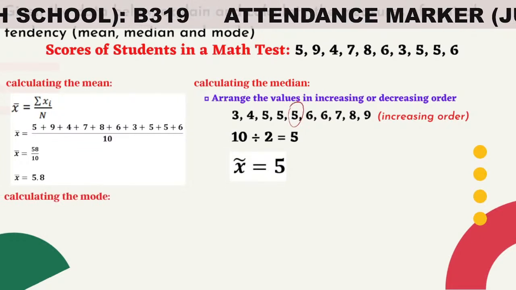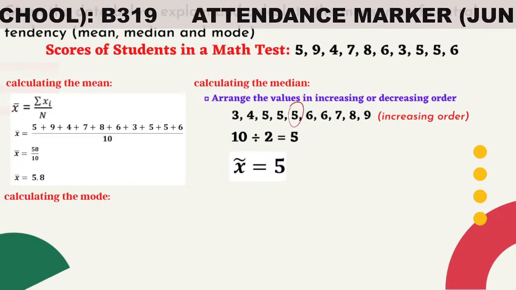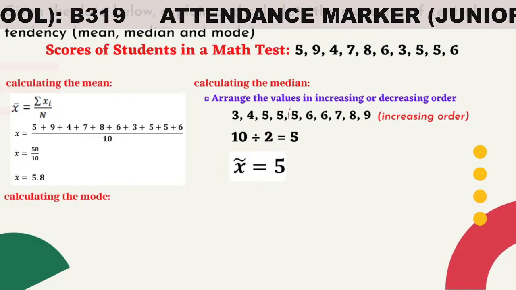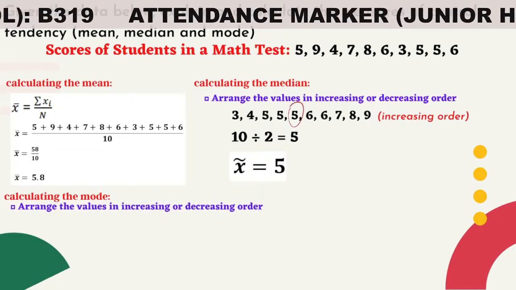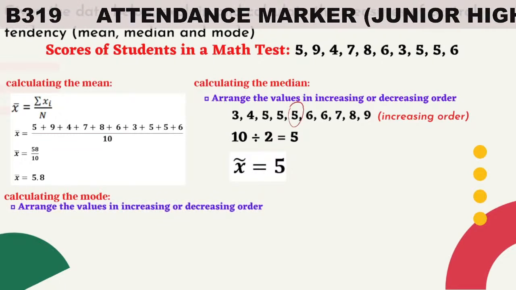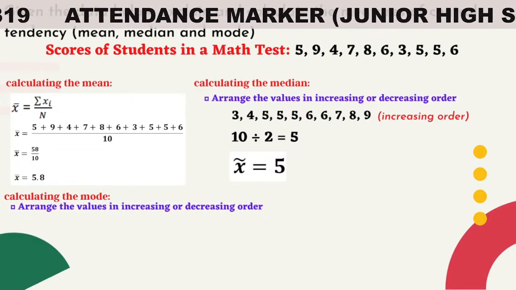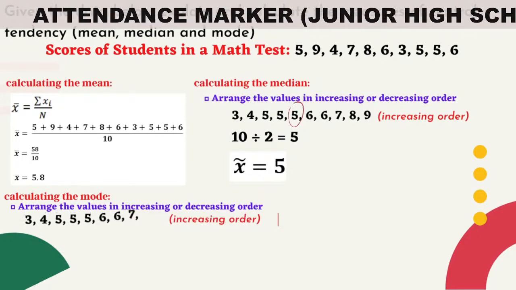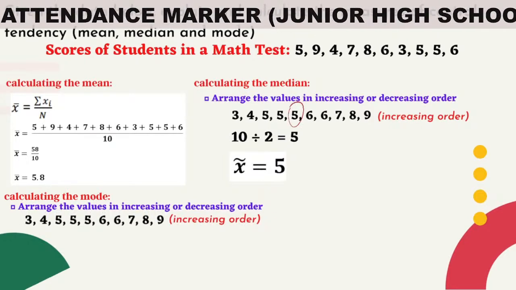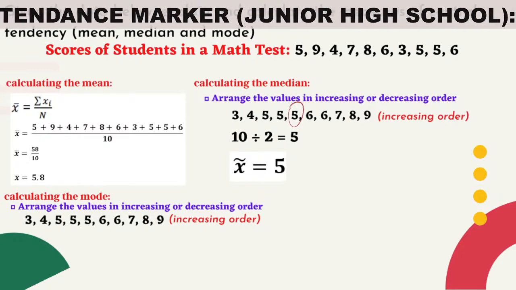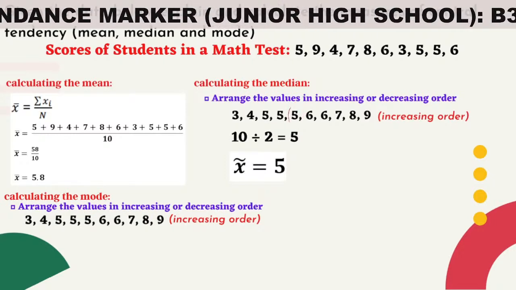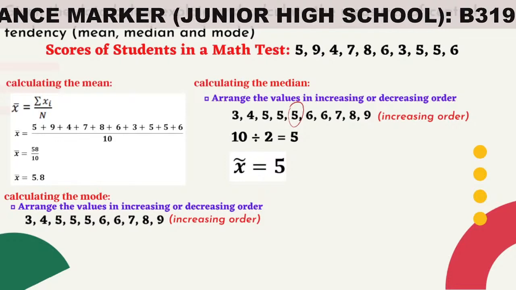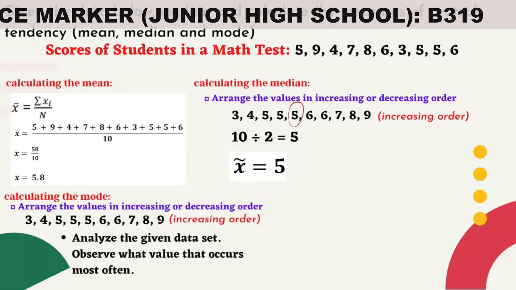Now, to calculate for the mode of the given ungrouped data, we follow the steps. First, arrange the values in increasing or decreasing order. Arranging it in increasing order, we now have 3, 4, 5, 5, 5, 6, 6, 7, 8, 9. Next step. Analyze the given data set.